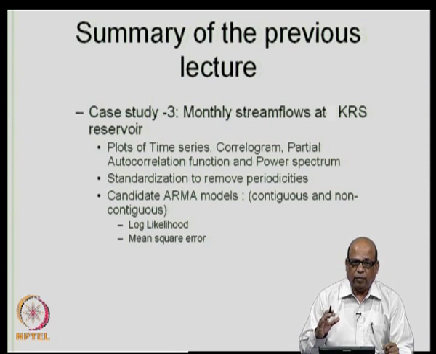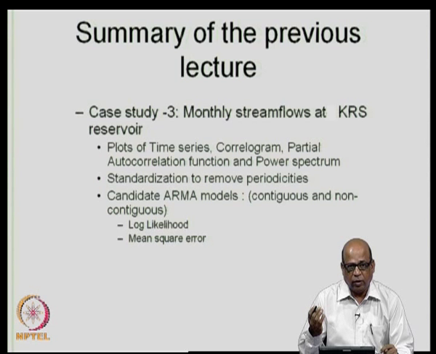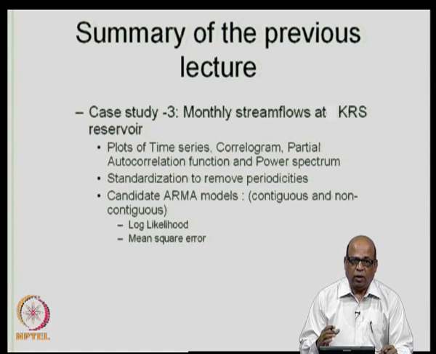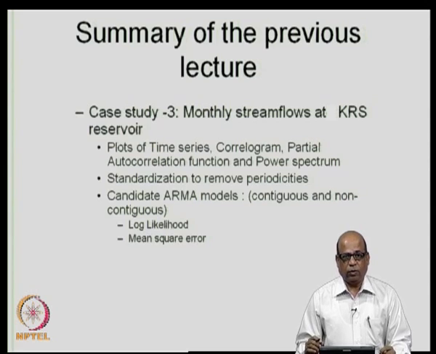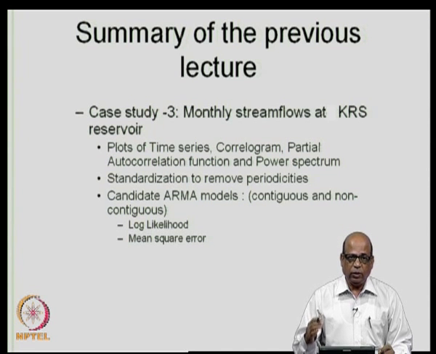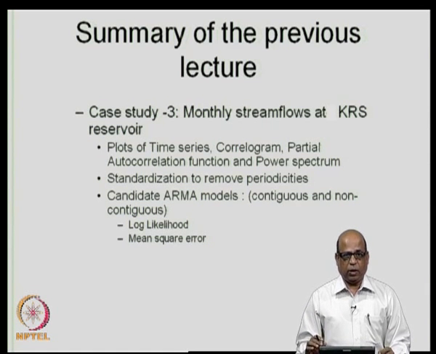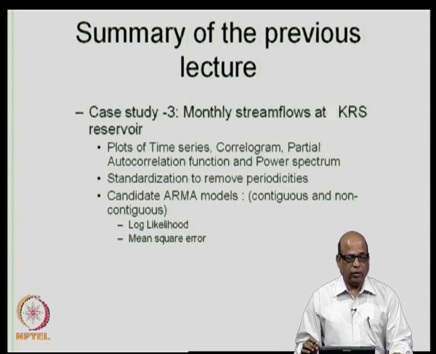So, typically the validation test will consist of a test to examine whether the residual series has zero mean or the mean is insignificant, then whether the residuals are devoid of any periodicities, and whether the residual series is uncorrelated, that is, whether it constitutes white noise. So, these are the three types of tests, and I have discussed earlier how we carry out these tests. Today, we will apply these tests to the particular case study that we are considering.